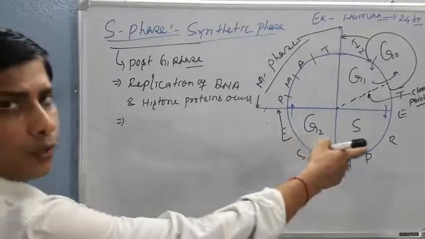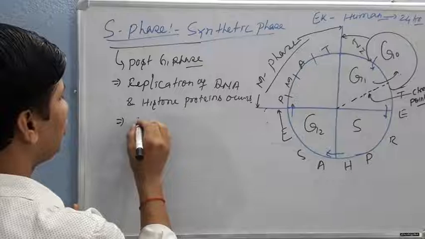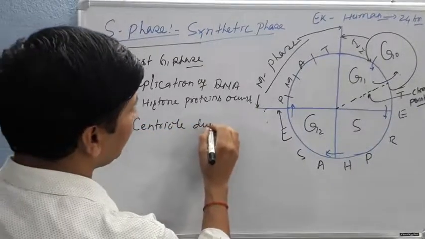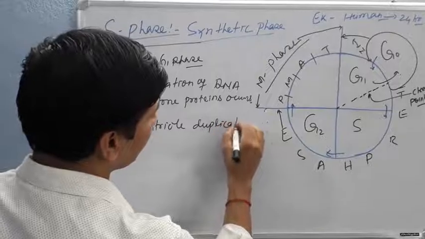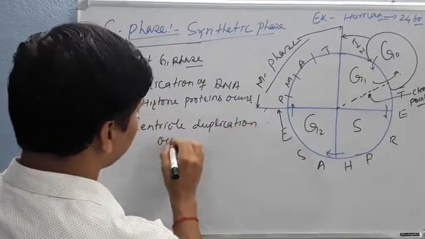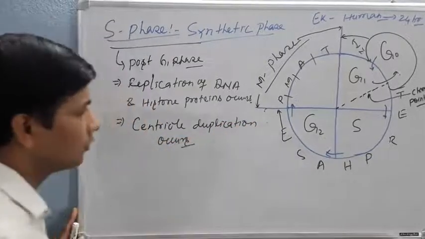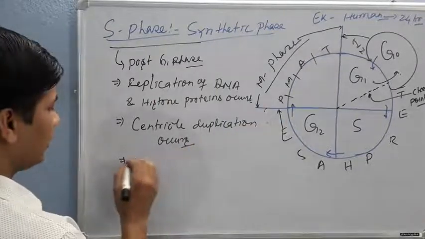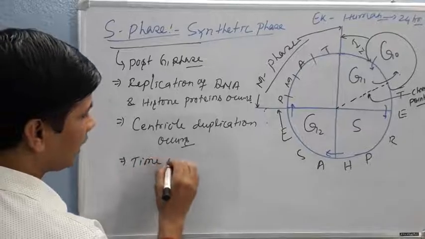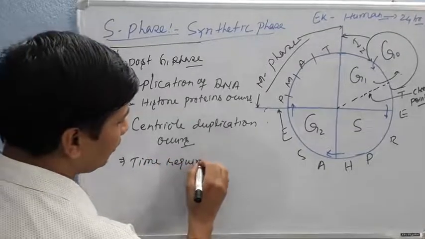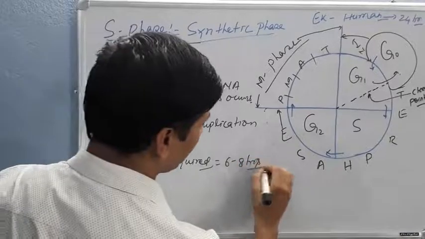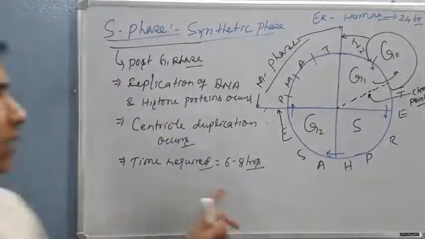There is also centriole duplication. And the time required for the S phase is around 6 to 8 hours.